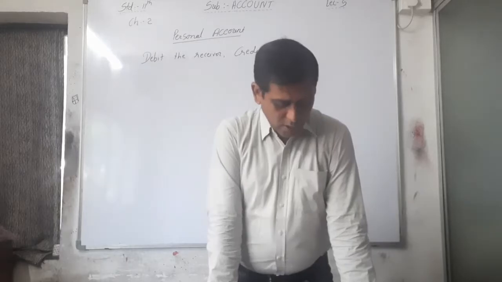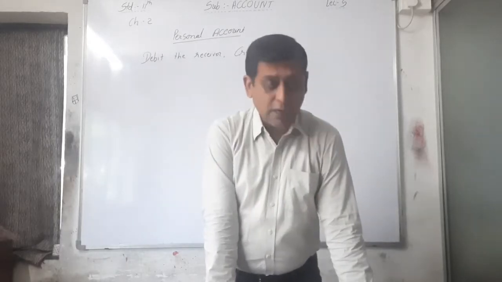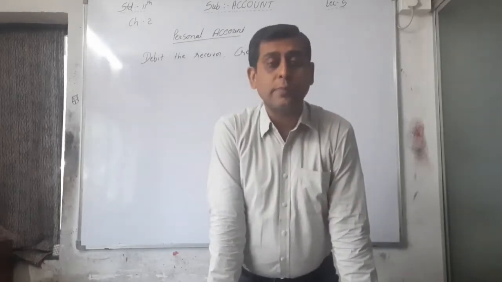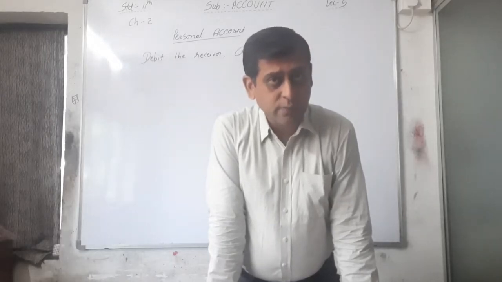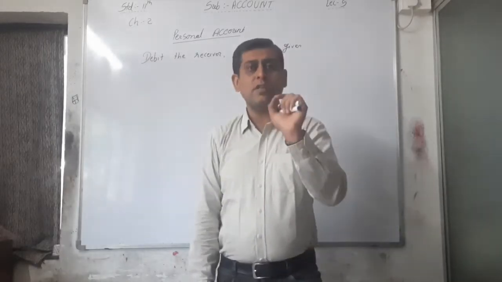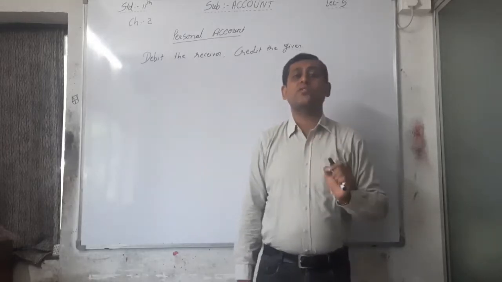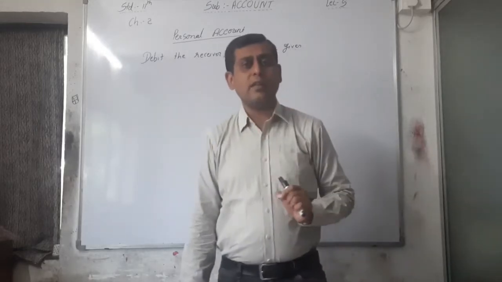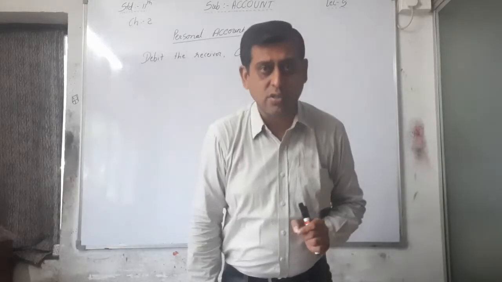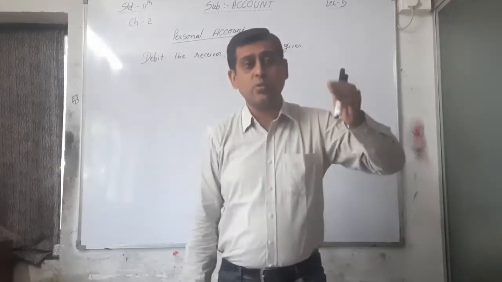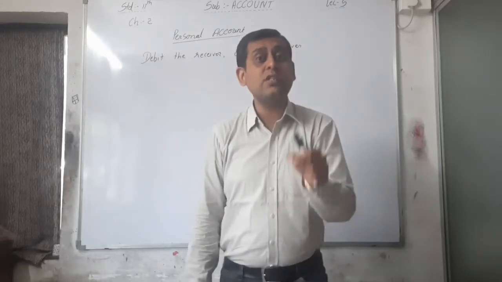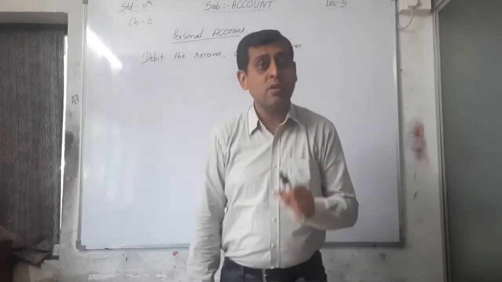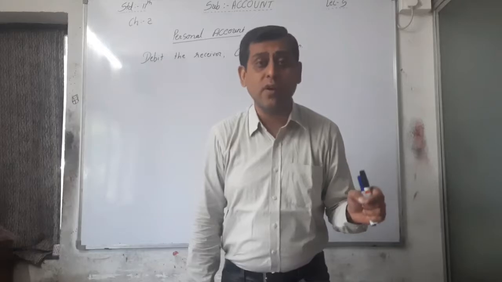Now the third one, rupees 30,000 paid to Bhumika. See, cash again goes out from this transaction. 30,000 paid. See here, it is a cash transaction. The word paid is there. That's why we can say it's a cash transaction. And here 30,000 goes out from the business. And who is the receiver of that 30,000 cash? Bhumika is the receiver.